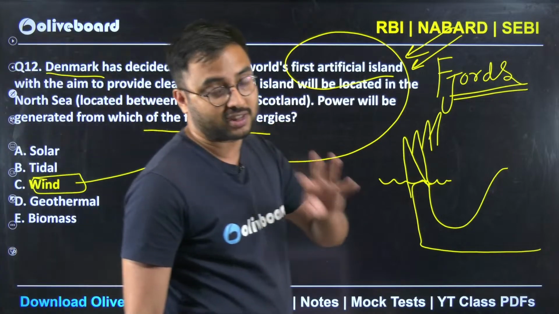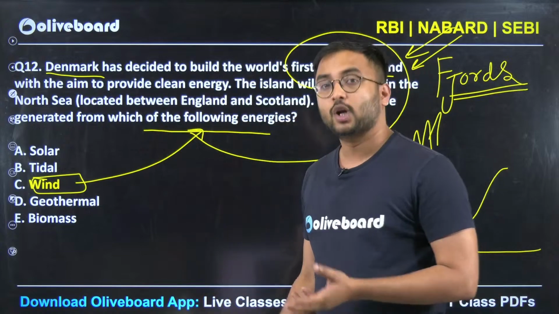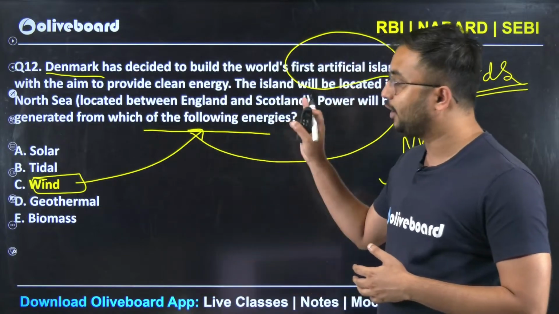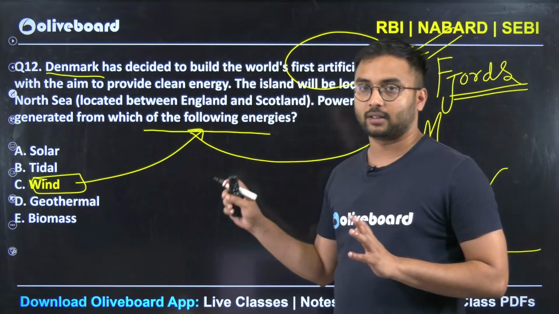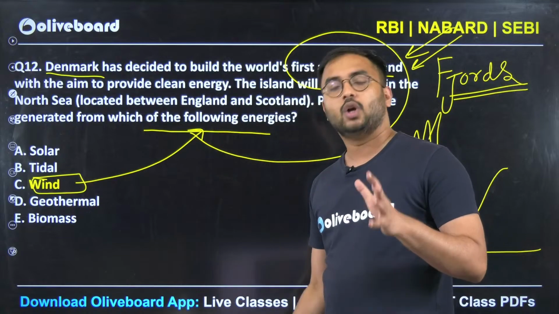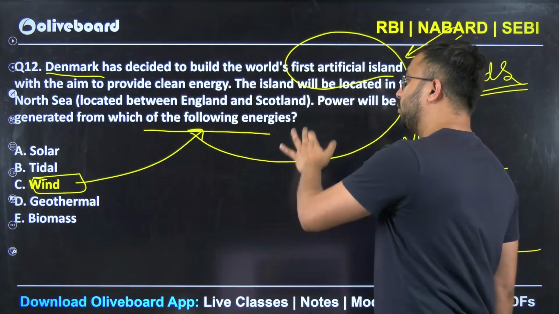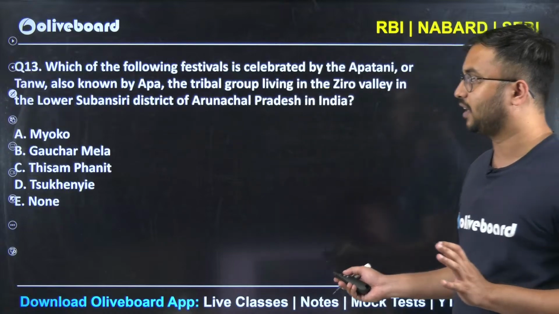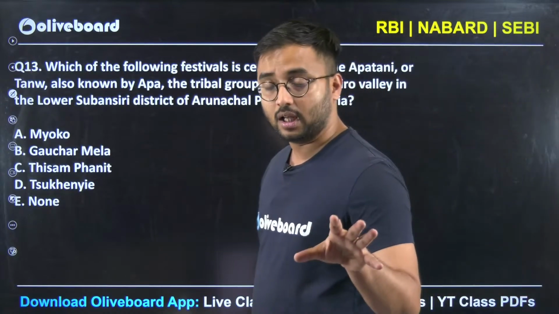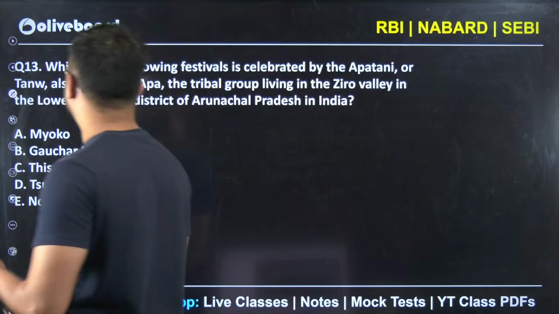Again, it may work for some and it may not work for some. Most of my colleagues at that time had used this logic and they got it correct. But there were a few also who went through the question very properly and gave the correct answer. But look at it, very simple thing was asked, not that difficult thing was asked. So for all the students who are saying RBI always asks something difficult, no, it is not like this.